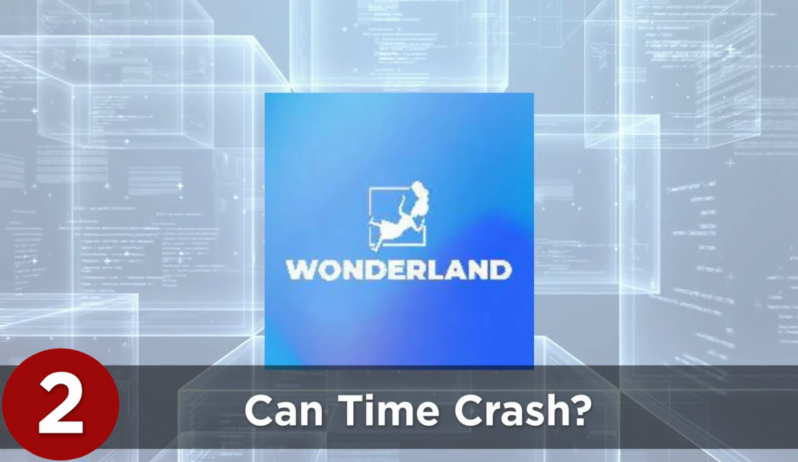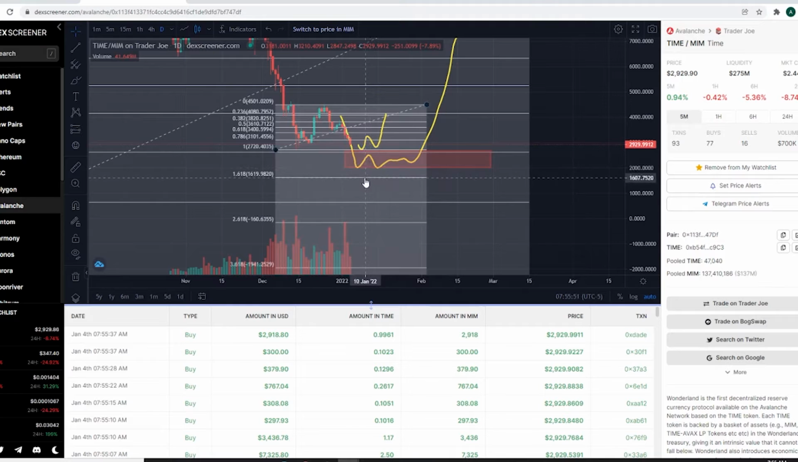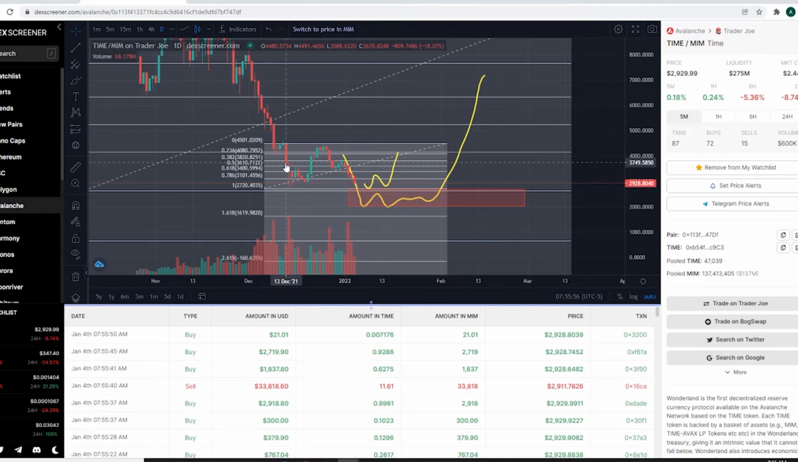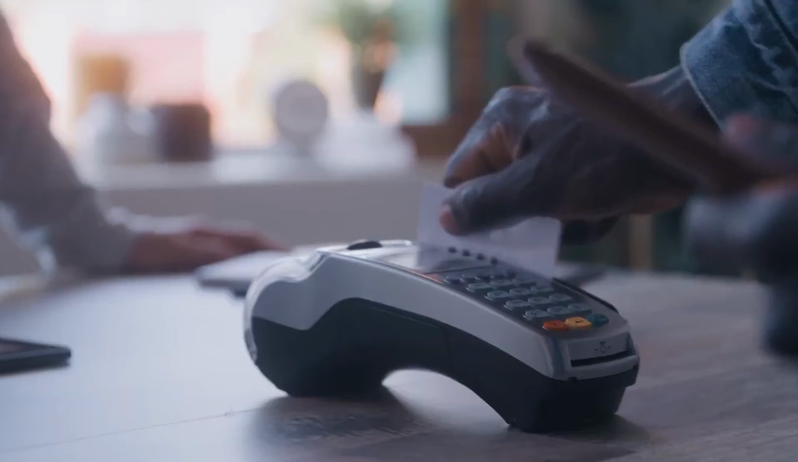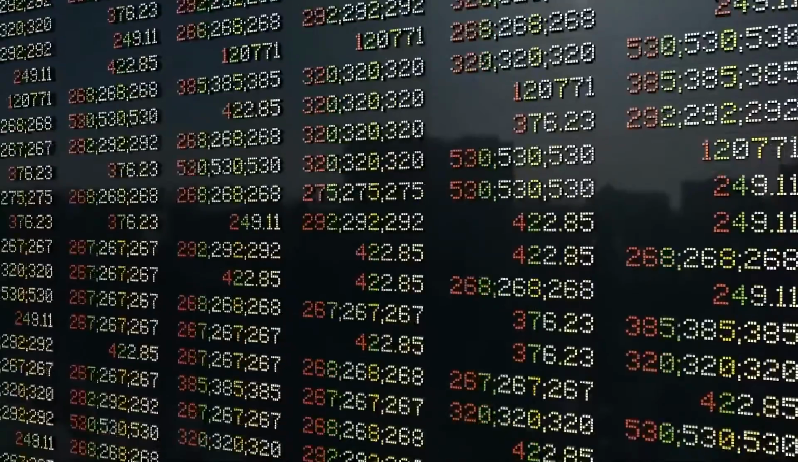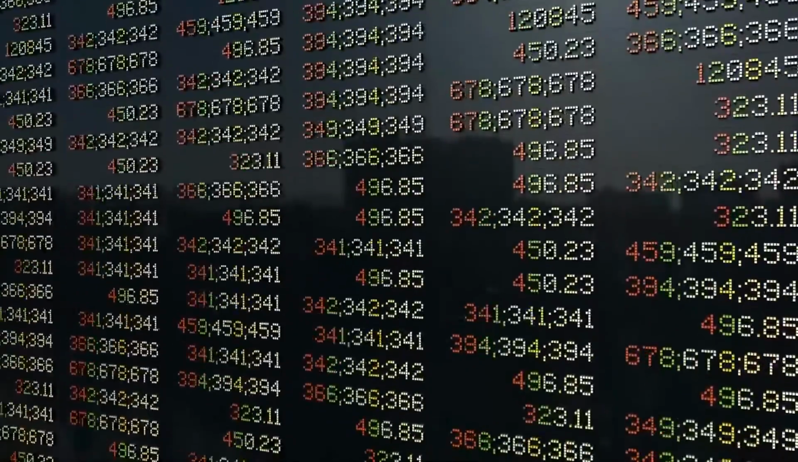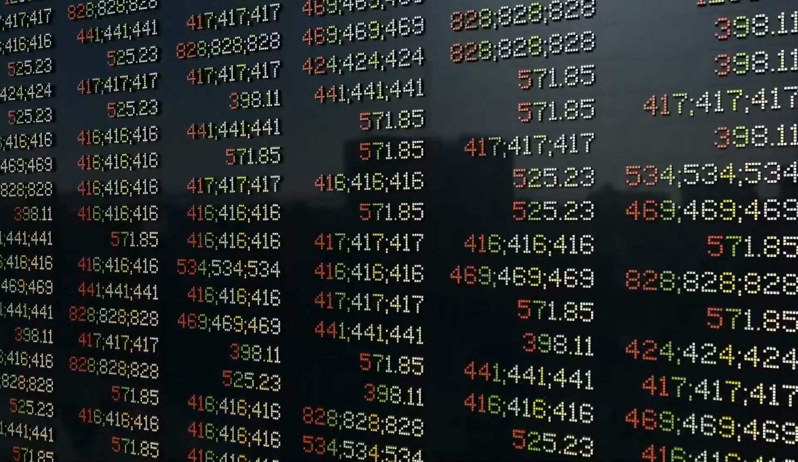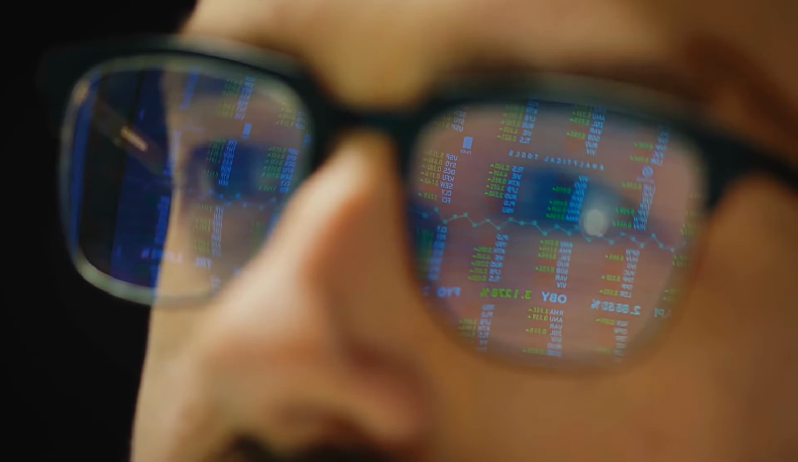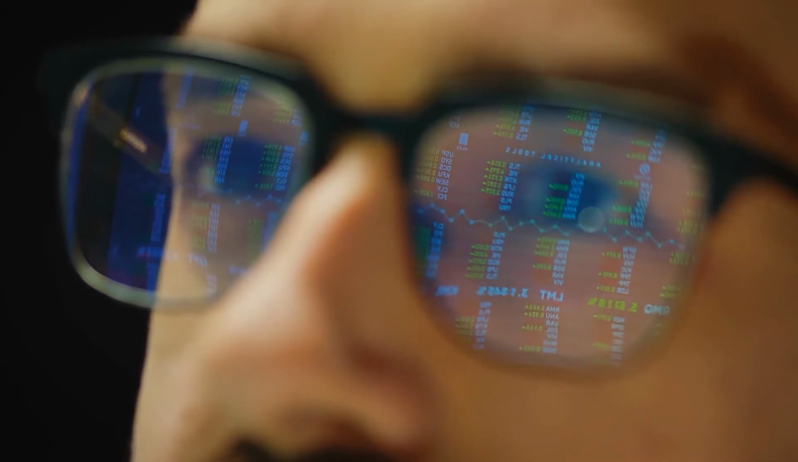Number 2, can TIME crash? Whenever there is a purchase of a TIME token, a portion of that goes to the treasury. And right now, it has almost $900 million in its treasury balance. As per reports, the backing per TIME token is $2,029. This means that if everyone sells all their TIME, the treasury has enough money to back every TIME token for at least $2,029 USD.